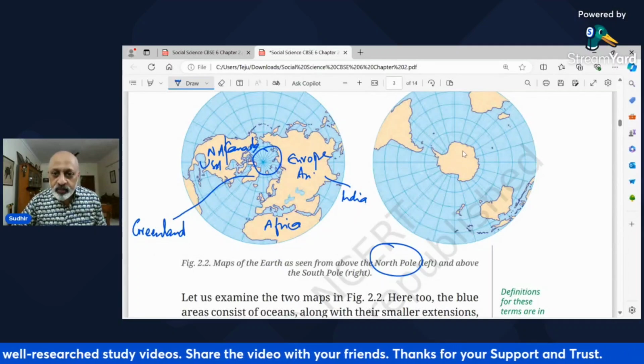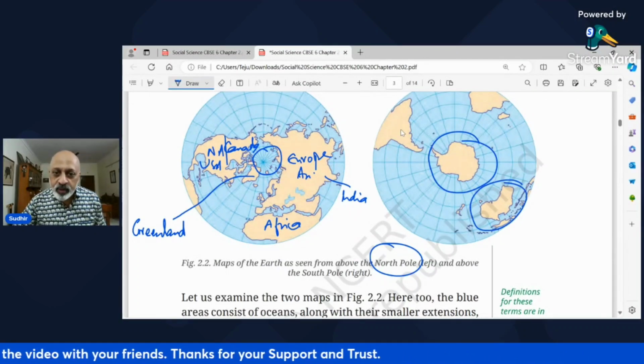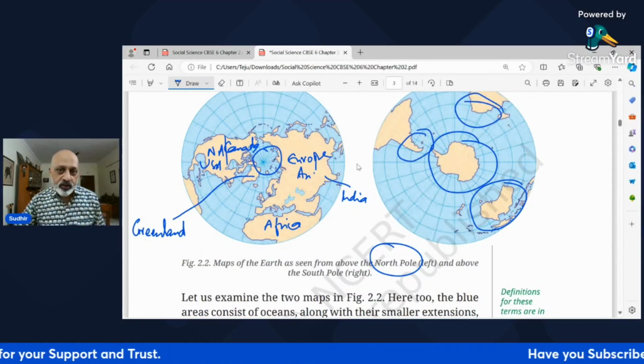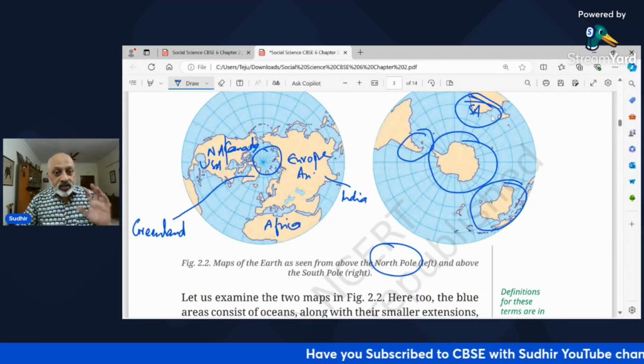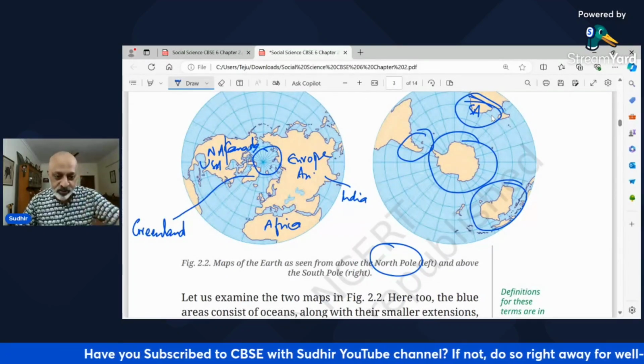Bottom view देखेंगे, so this is Antarctica, this is Australia, this is the tip of South America, this is the tip of Africa. South Africa ये यहाँ पे आता है. Okay, so this is the view from the North Pole and the South Pole. Interesting ना? I found it very interesting.